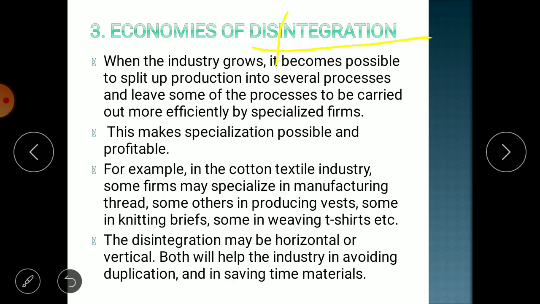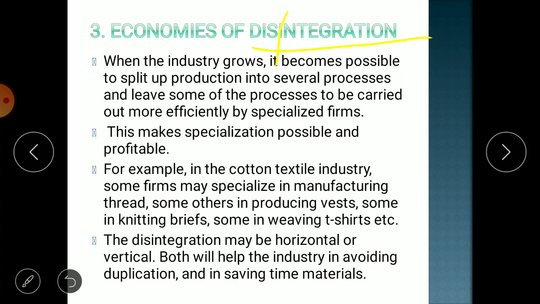Take an example. We have the car. A car is made up of so many spare parts: tire is there, steering is there, engine is there, body part is there, and the accessories are there. If you unjoin every accessory, tire, steering, engine, then that is known as disintegration.